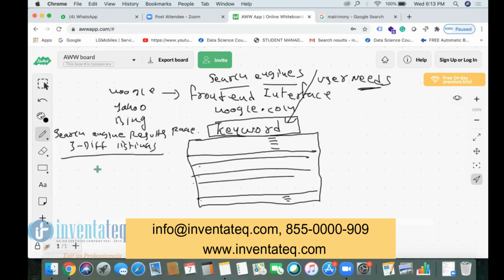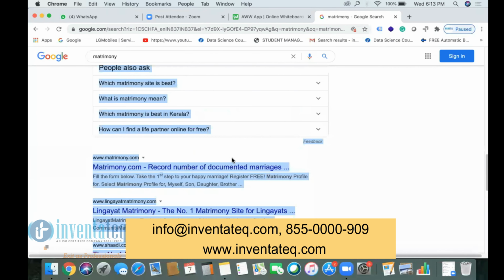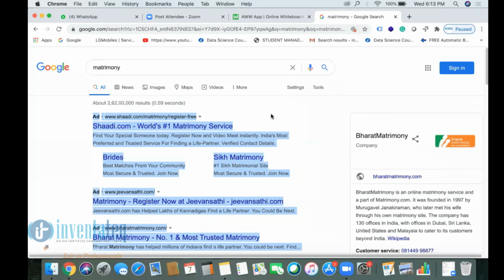What are they? First, PPC listing. Second, SEO listing. Third one is maps. What are called PPC, what are called SEO listings, and what are called maps in this? We are going to discuss that now.